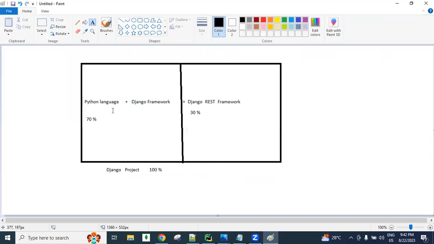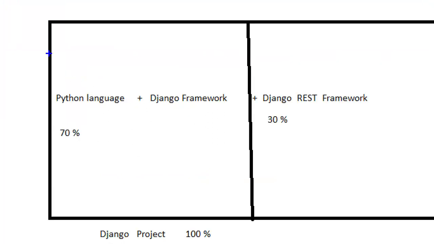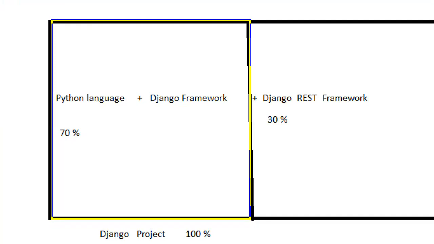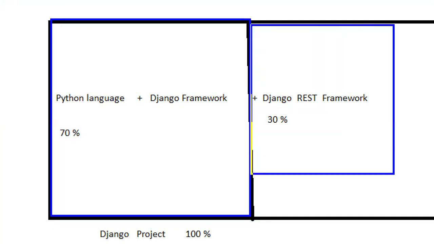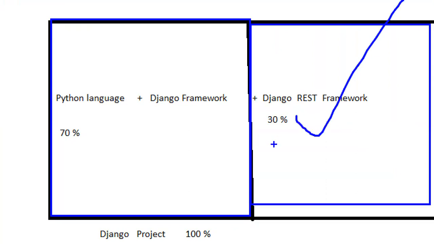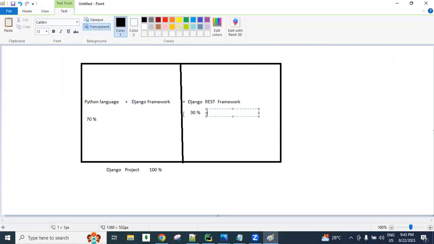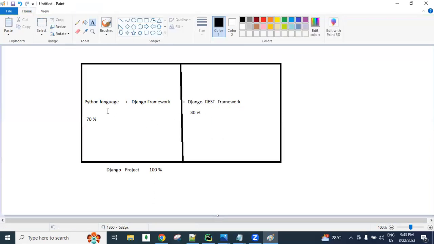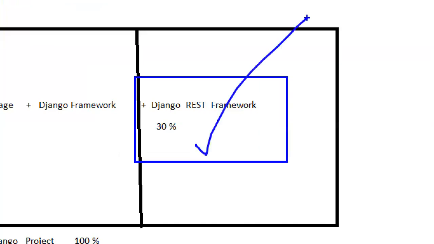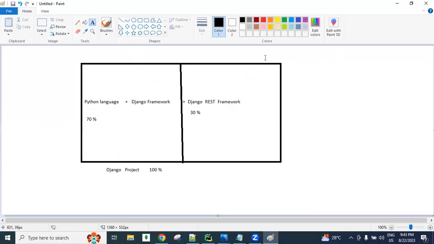Clear? So far, as a Django developer, you know about this development. Now, as a REST API developer, we are going to focus on this 30% development. This is just for one scenario, guys. Not exactly 30%, not exactly 70%, it's like that. But our project development is not complete without REST API. For every Django project, we 100% need to develop REST API coding also. Only then is our project complete and fulfilled.